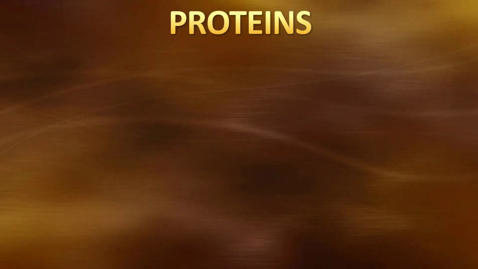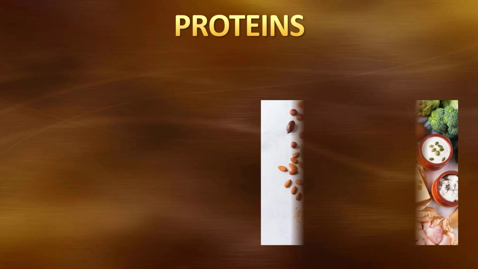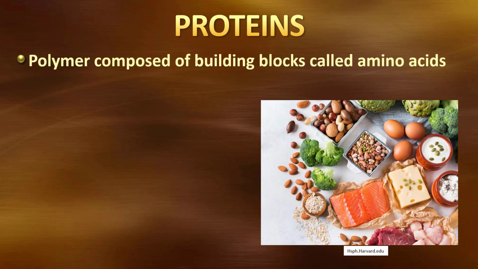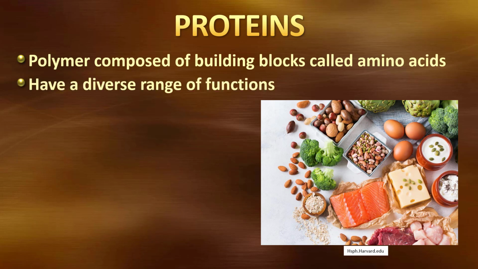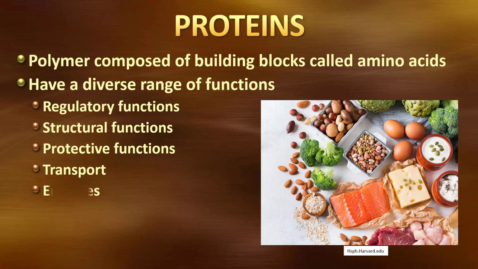In this video, we'll take a look at proteins. Proteins are polymers that are composed of building blocks called amino acids. So the monomer of a protein is an amino acid. Proteins have a diverse range of functions. They can be regulatory in function, structural, protective. They can function in transport. They can function as enzymes and toxins.